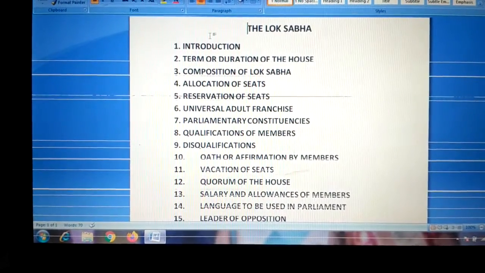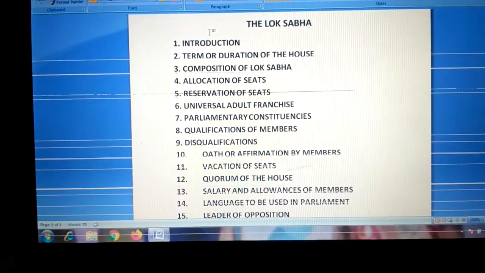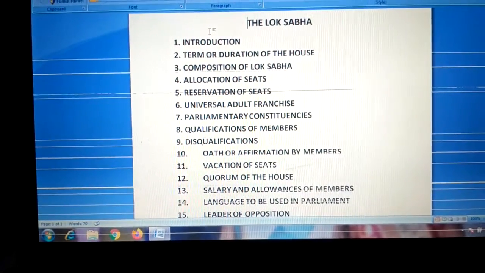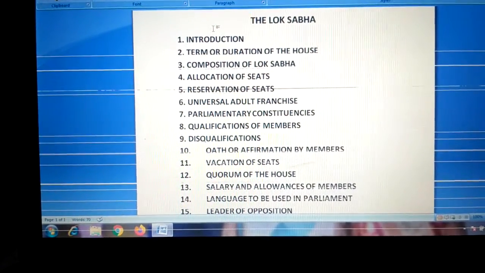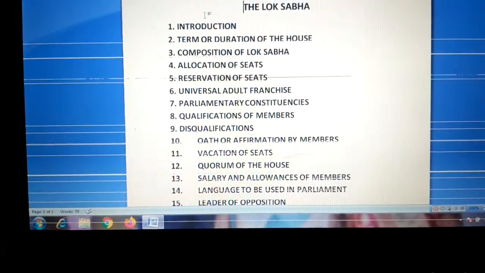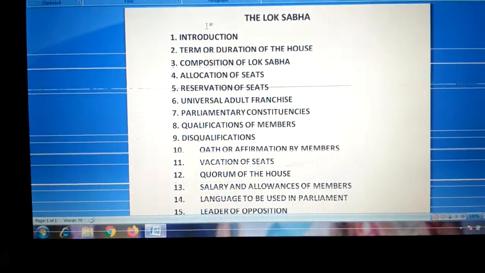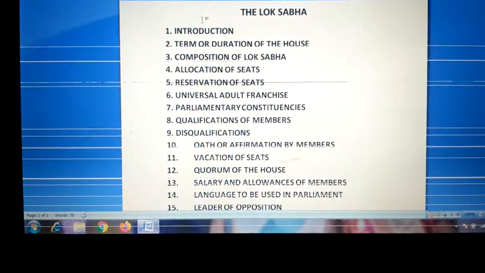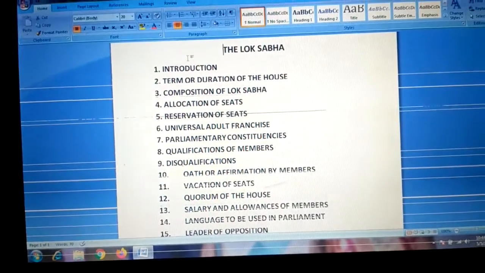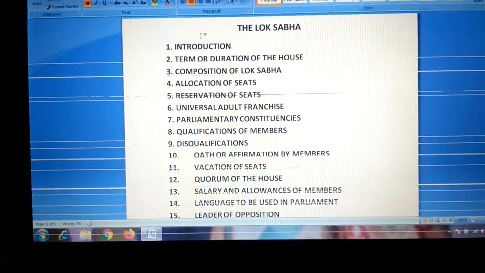A person can be disqualified from being a member of the Lok Sabha. Okay. No person shall be a member of both houses of Parliament at the same time. Rajya Sabha and Lok Sabha, a person cannot be a member of both houses. Neither can a person be a member of both Parliament and a house of the legislature of a state. Okay. Then the next point is point number 10.